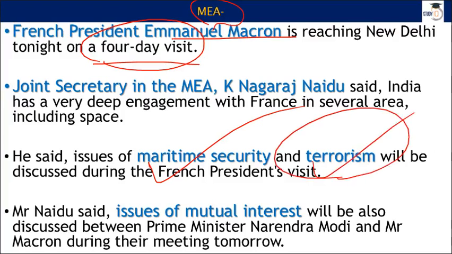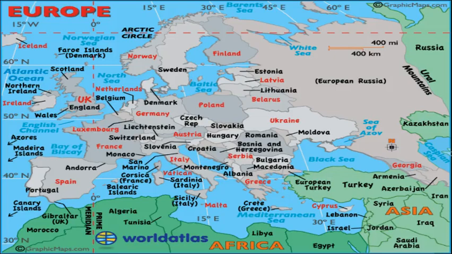You know, this Paris attack and other things going on in France. So terrorism is a very important topic for both of us, France as well as India. We are going to talk about issues of mutual interest and things like that. This is just a curtain raiser, but let me take you through some important locations of Europe.